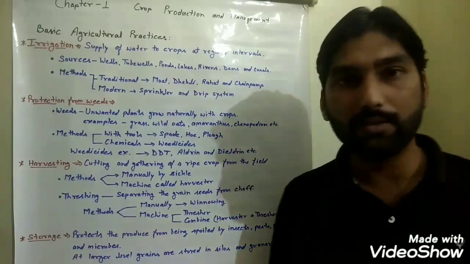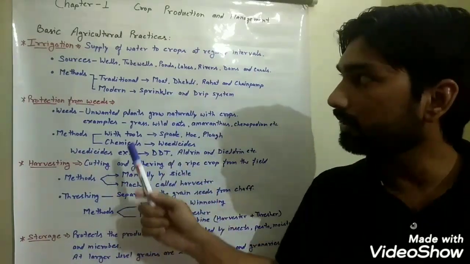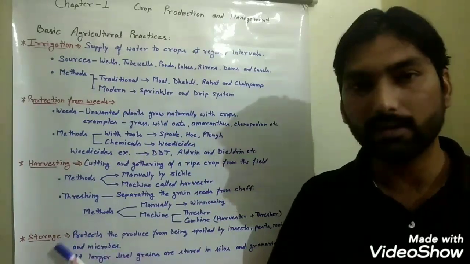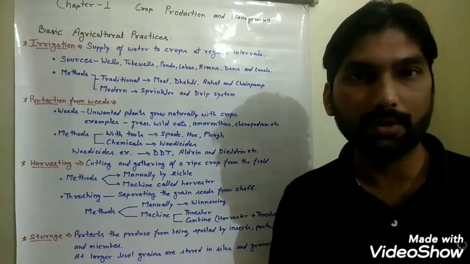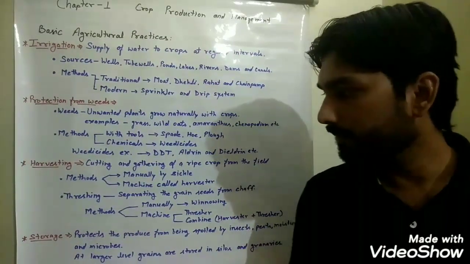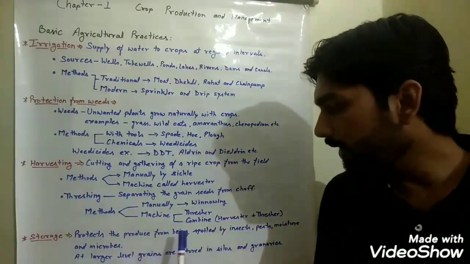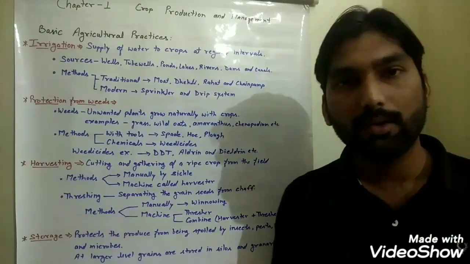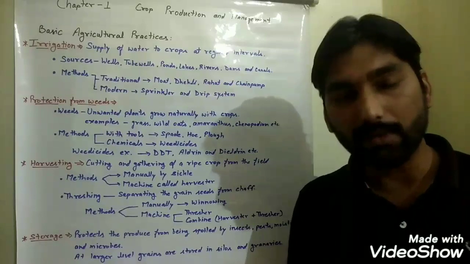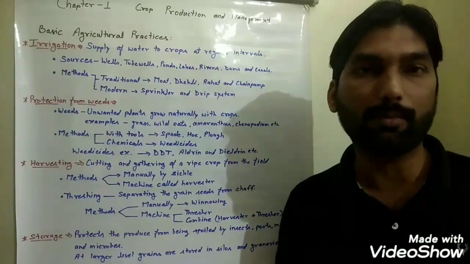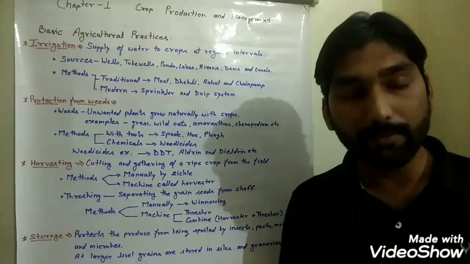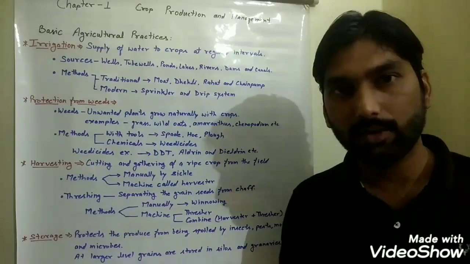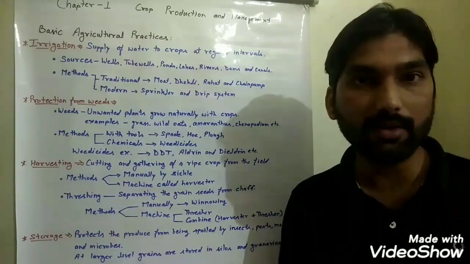So moving to the last topic, the last practice in crop production or basic agricultural practice, that is storage. Storage of produce is an important task because it protects the produce from being spoiled by insects, pests, moisture and microbes. You know students, when the grains are harvested, they contain some amount of moisture. So before storing them, they are properly dried in the presence of sun to avoid moisture, because moisture favors the growth of microbes.